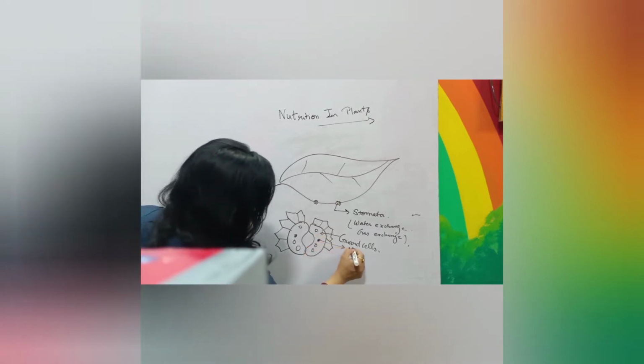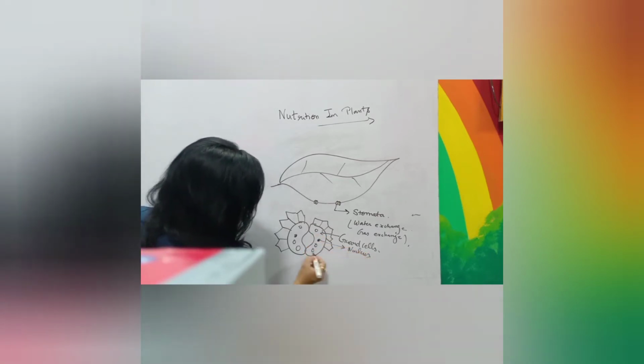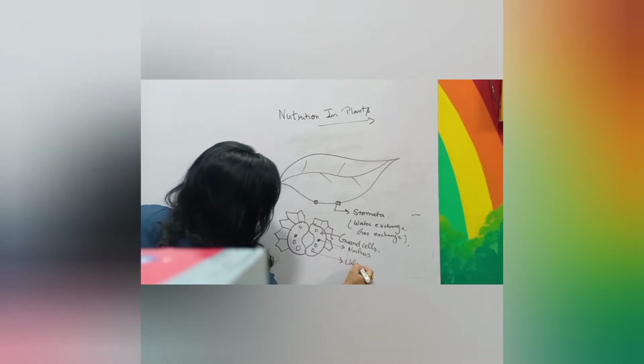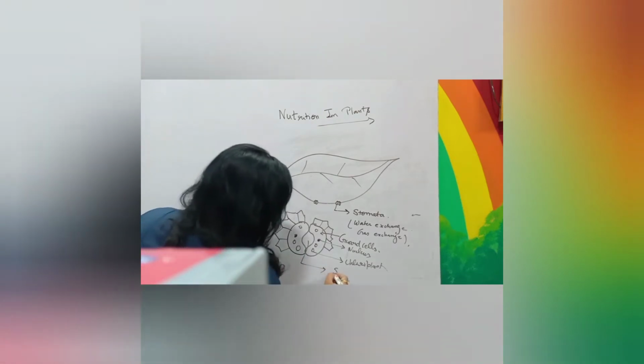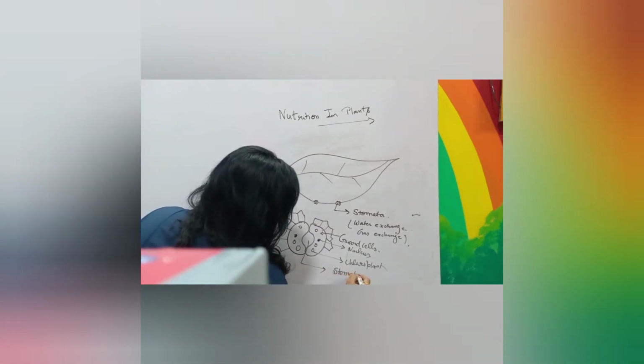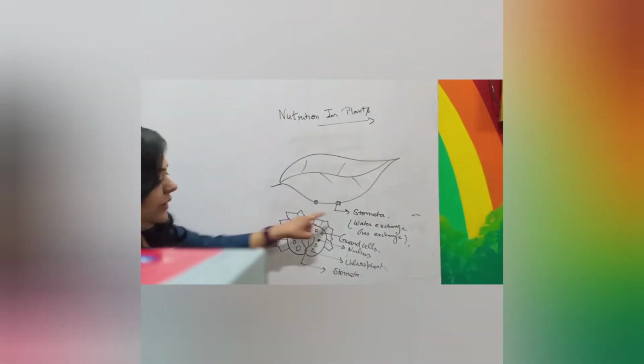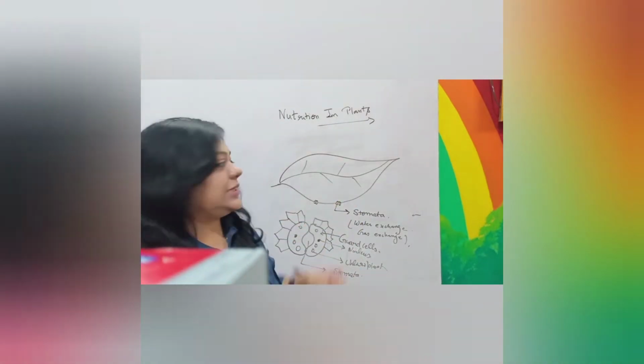This is the nucleus. These are chloroplasts. And this is the small opening through which gaseous exchange takes place. This is known as the stomata, the stomatal opening. So through this stomata, gases like carbon dioxide enter.